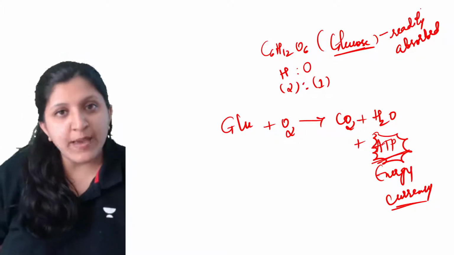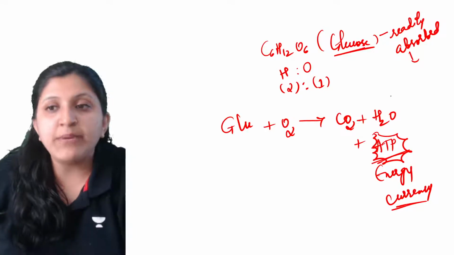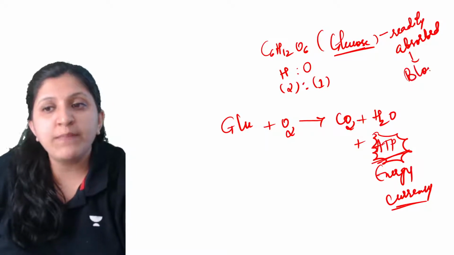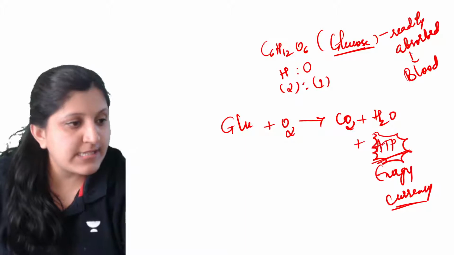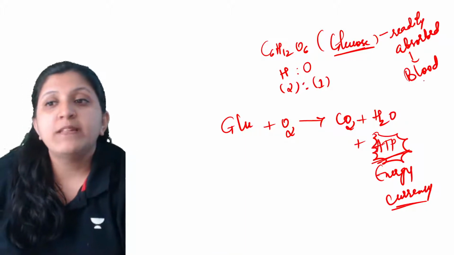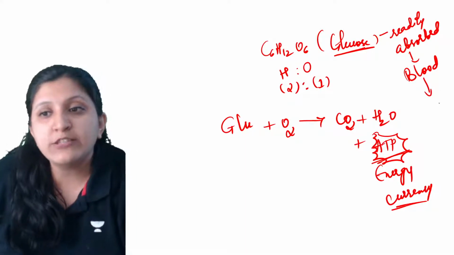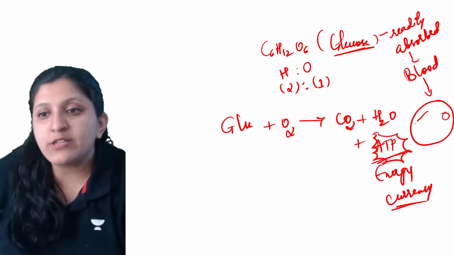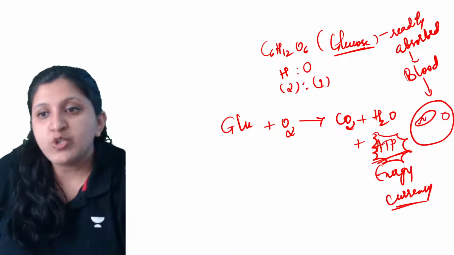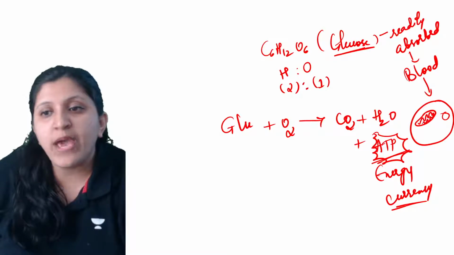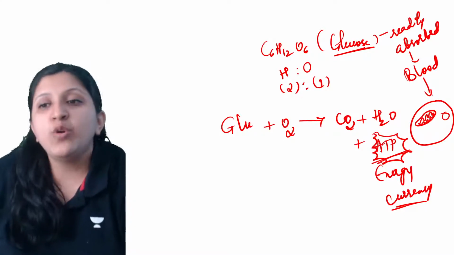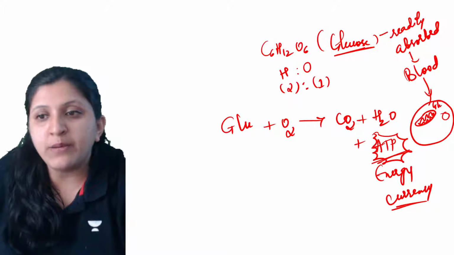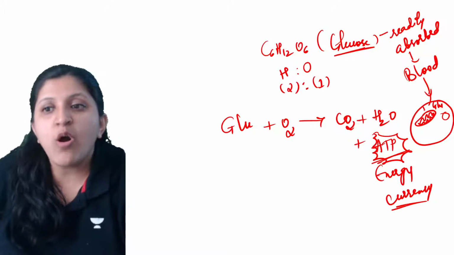It can be taken into the blood, and the blood supplies this glucose to the cell, to the mitochondria, along with oxygen.